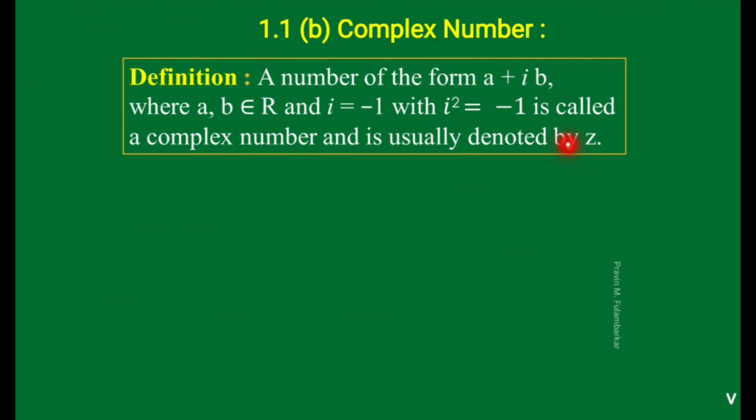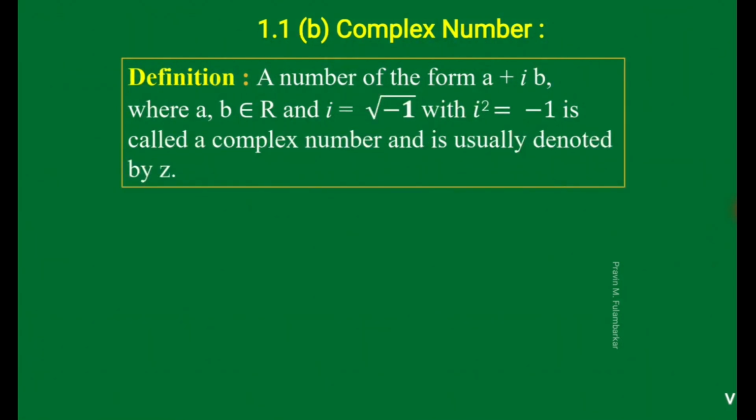For denoting a single complex number we use the letter z, but the set is denoted by capital C. So z equals a plus ib, a, b belong to R and i square equals -1.